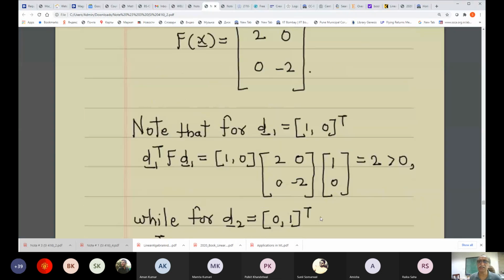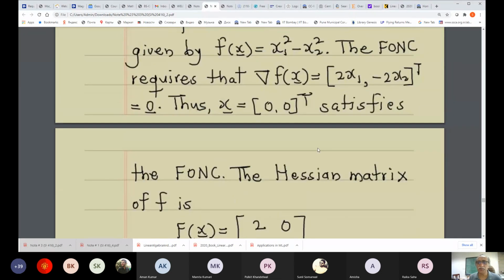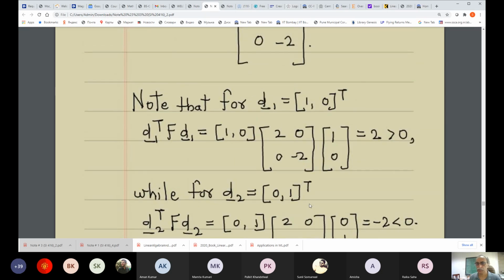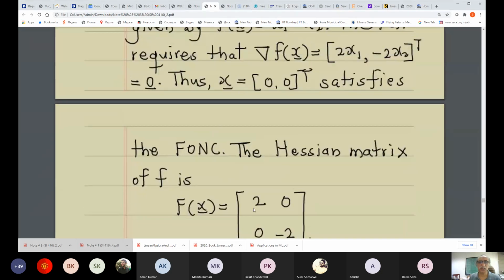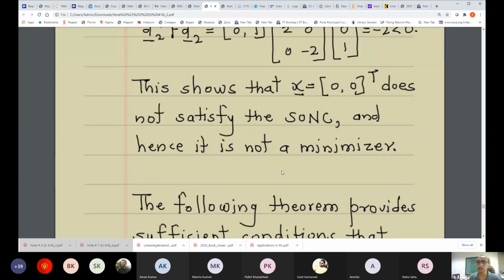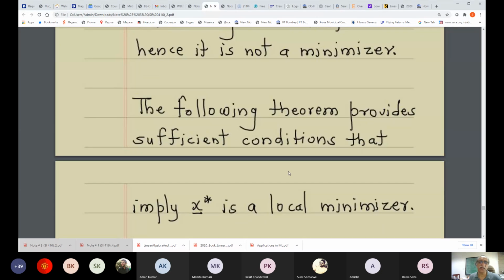Okay, so here is an example where you have a point where the first order necessary condition is satisfied, but the second order necessary condition is not satisfied. Just because the first order necessary condition is satisfied, nothing can be concluded. But the second order necessary condition is not satisfied, so what can you conclude? It is not a minimizer. That is what one can conclude. I think the following theorem provides sufficient conditions for this.